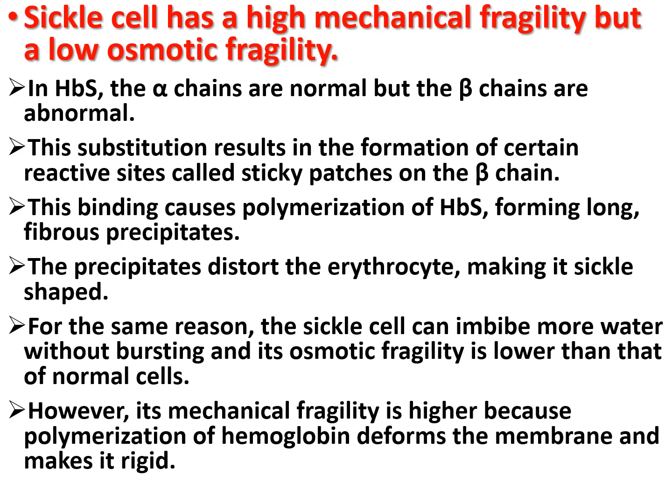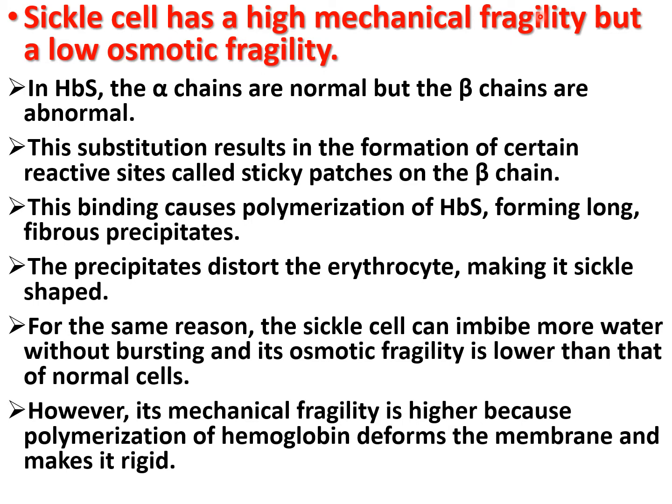This binding causes polymerization of hemoglobin S, forming long fibrous precipitates, and the precipitates distort the erythrocytes, making them sickle shaped. Since the polymerization results in fewer molecules of hemoglobin, the osmotic pressure exerted by the hemoglobin decreases, and the sickle cell becomes dehydrated. For the same reason, the sickle cell can imbibe more water without bursting, and its osmotic fragility is lower than that of the normal cell.